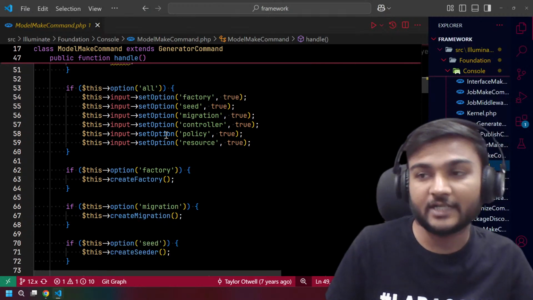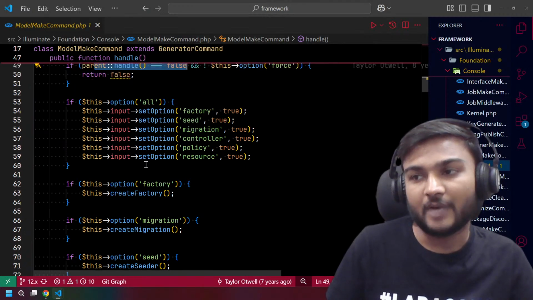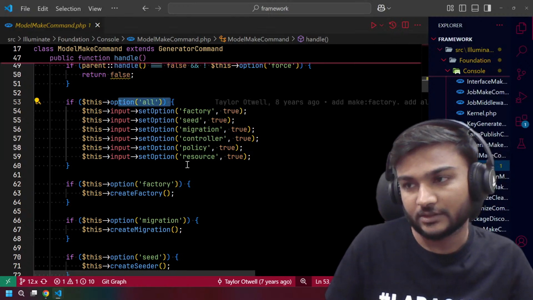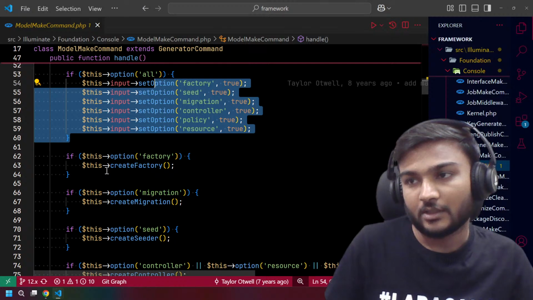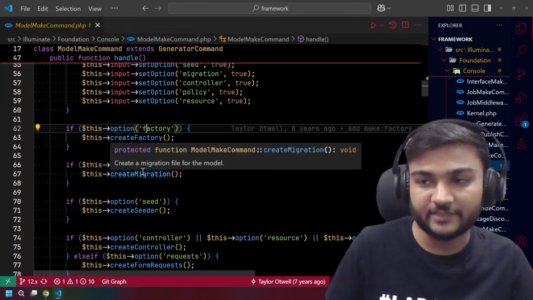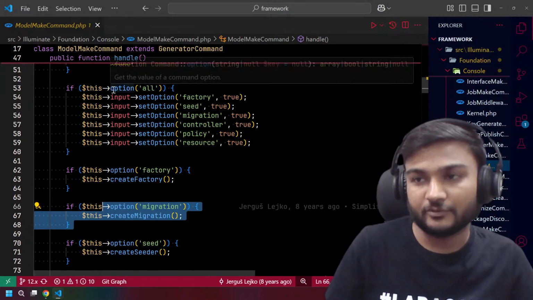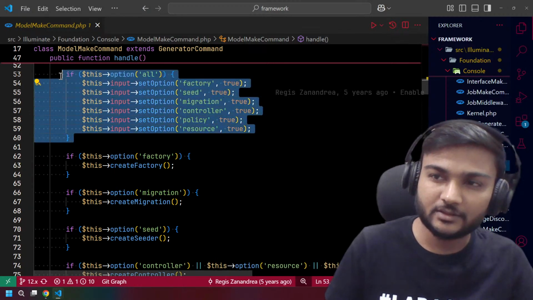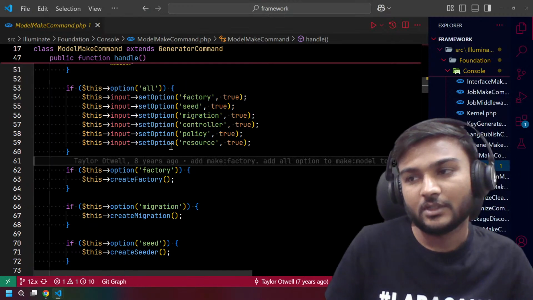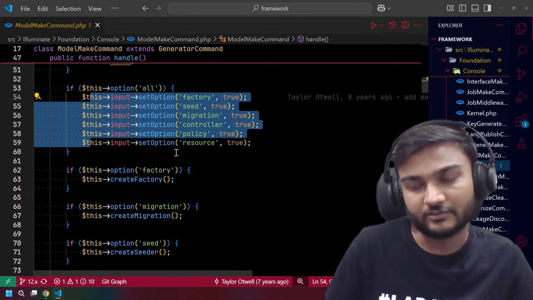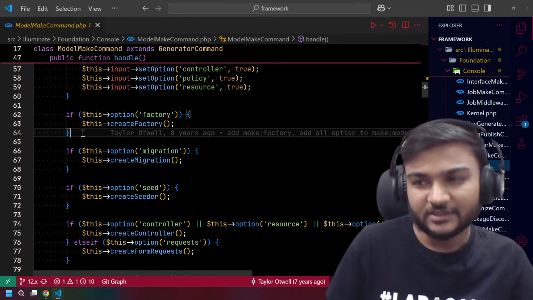Now we are checking what kind of options are passed to the command. If we have all, then we are creating everything. If you have a factory, then we only create factory. If we have all, we set the option as all stuff. This is going to be a little bit tricky for today, because not everyone wants a builder when they ask for all, so we cannot add builder stuff into the all stuff.